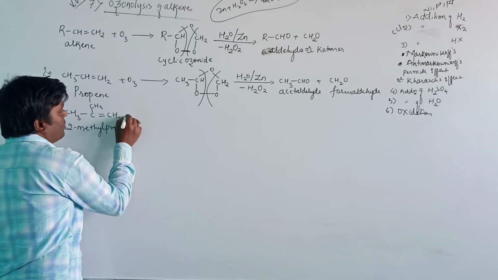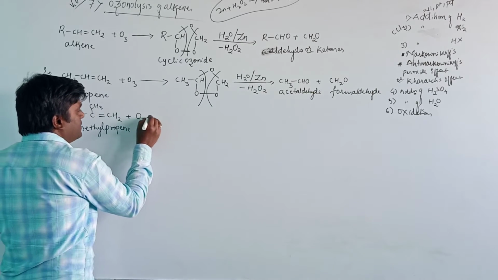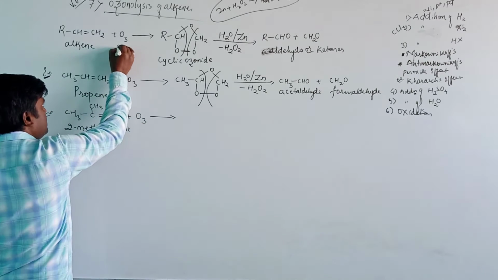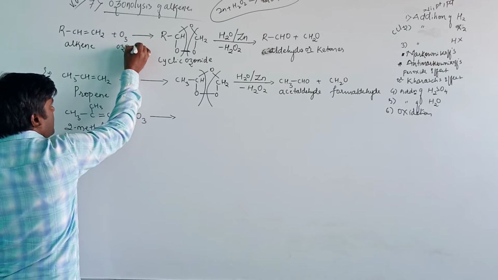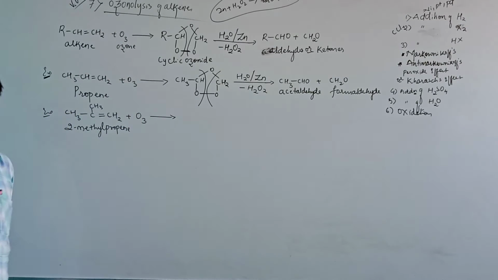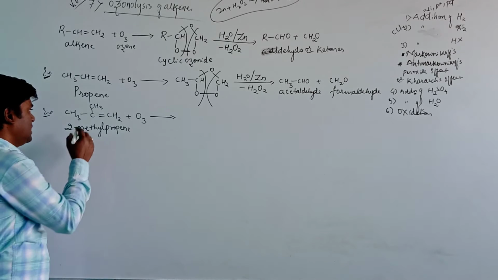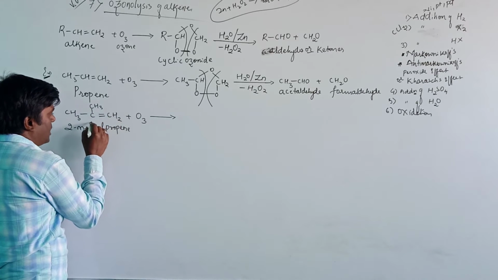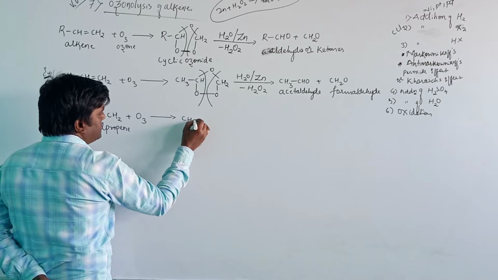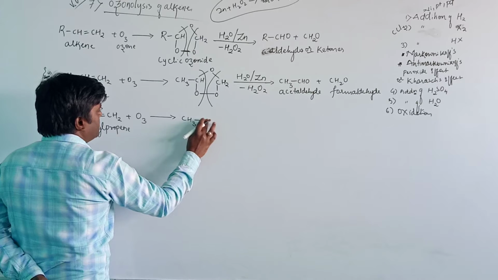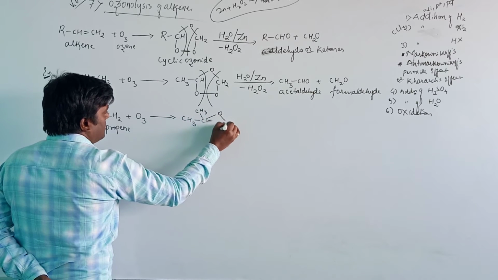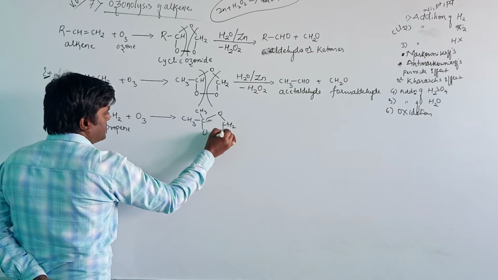And 2-methylpropene reacts with ozone. This is known as ozone. On reacting with ozone, it will form the cyclic ozonide compound. Here the ring will be formed between the carbons containing the double bond. Then let us see, CH3C, here CH3 is present, and oxygen, CH2, oxygen.